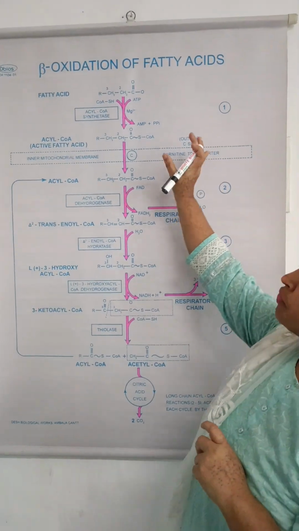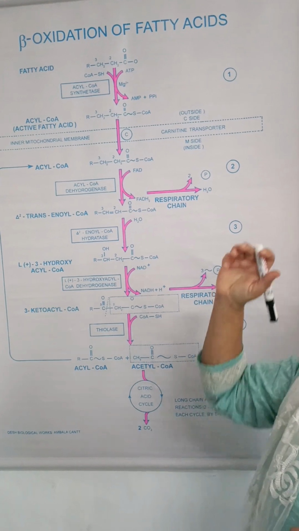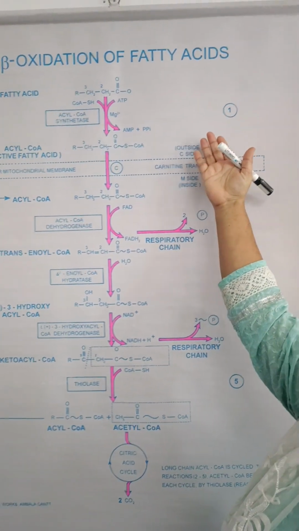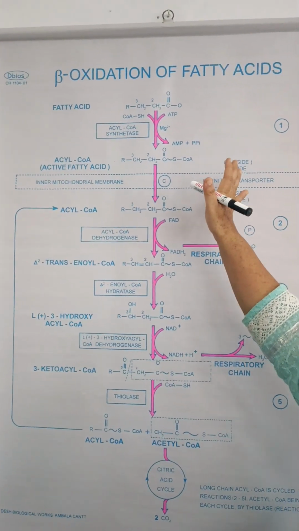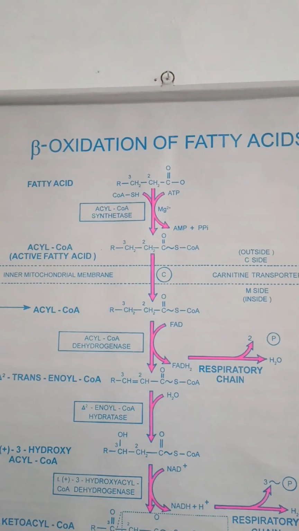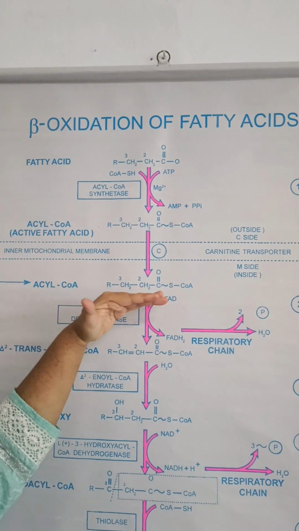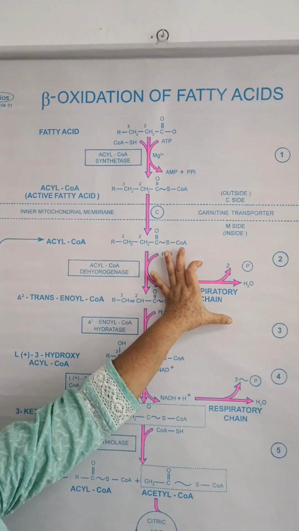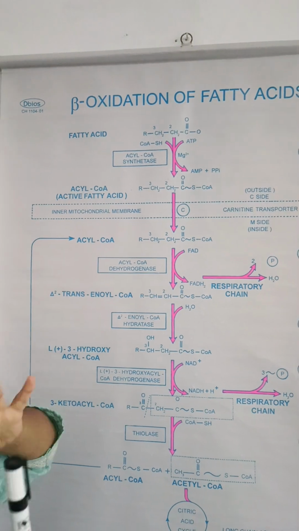The first step, which is the activation step, is outside the outer membrane of mitochondria, because these long chain fatty acids are very difficult to move inside the inner membrane of the mitochondria due to their long size.